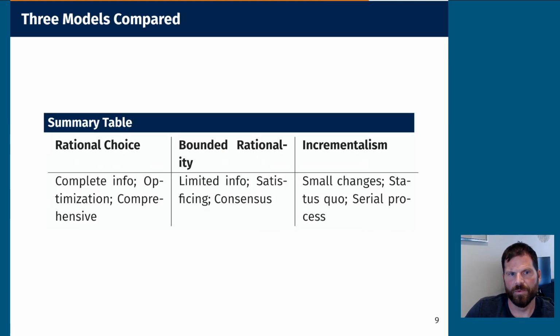So here's a summary of the three models we talked about: rational choice, complete and perfect information; bounded rationality, limited information, so you make the choice that is the most satisfactory, where you can reach consensus; and incrementalism. Because you're making choices with limited information, you don't want to mess things up too much. You're risk averse. And so we make small changes, just a bit different from the status quo, in a serial process, meaning that we can make changes over time.